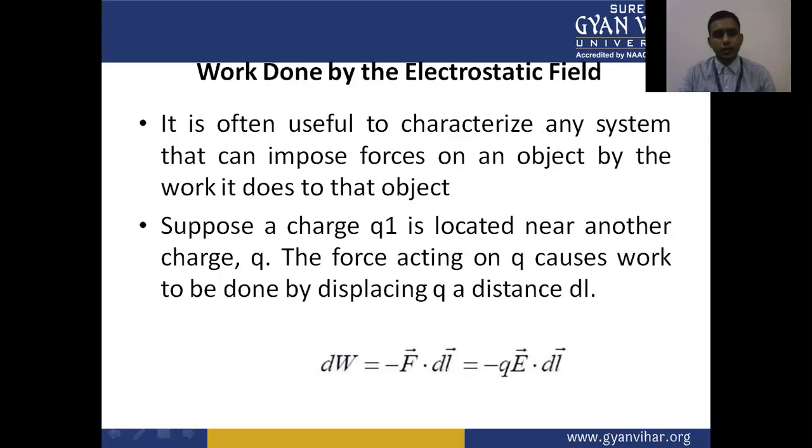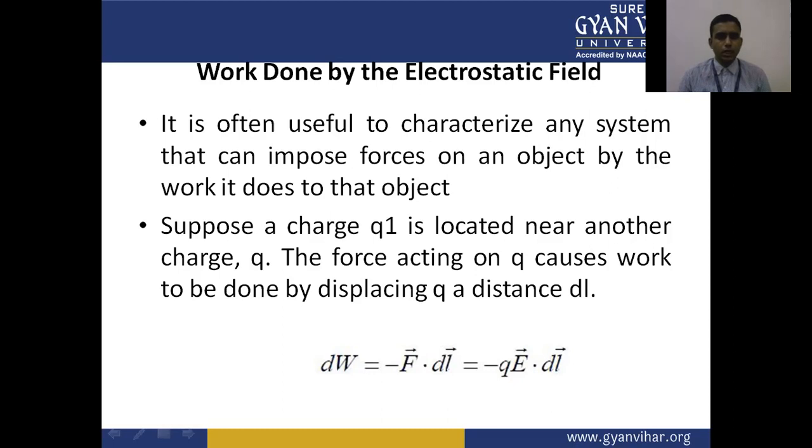Now we have the work done by the electrostatic field or electric field. It is often useful to characterize any system that can impose forces on an object by the work it does on that object.